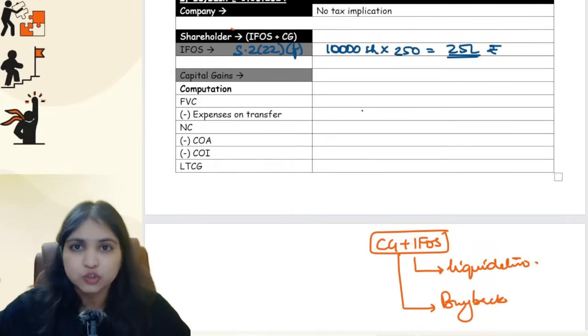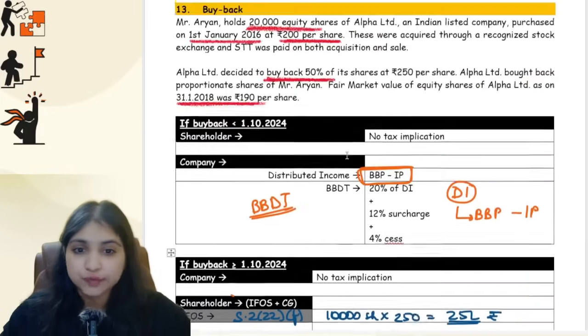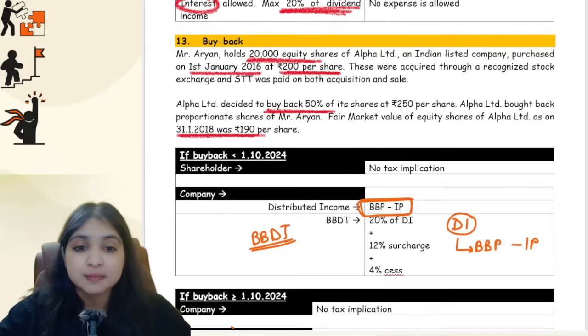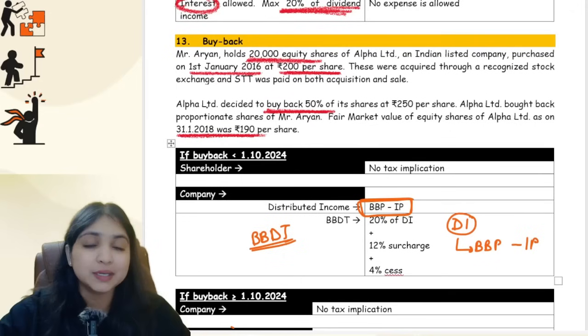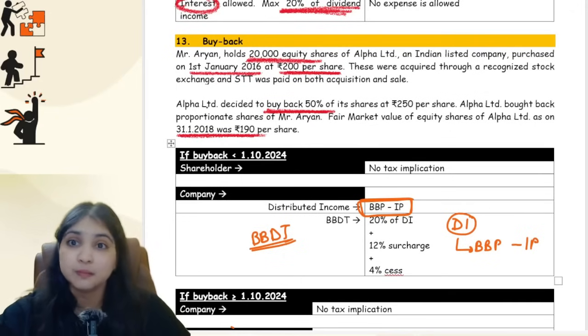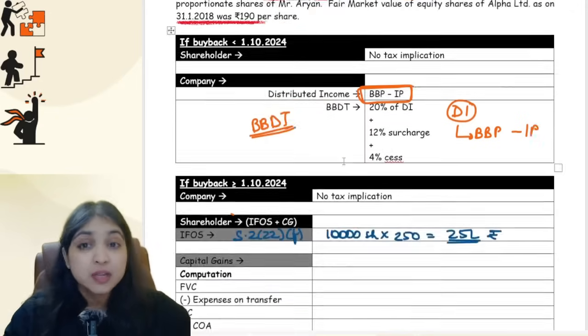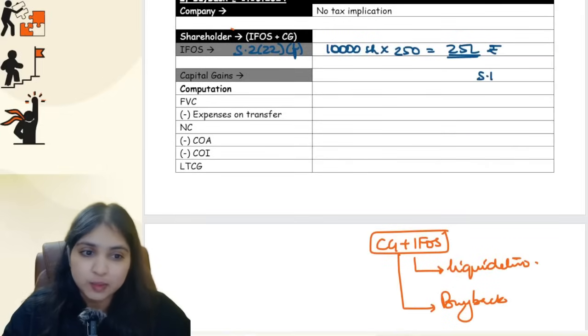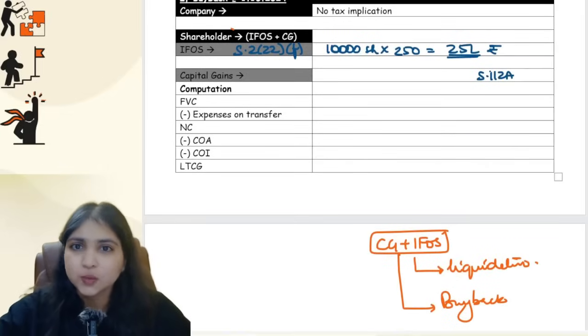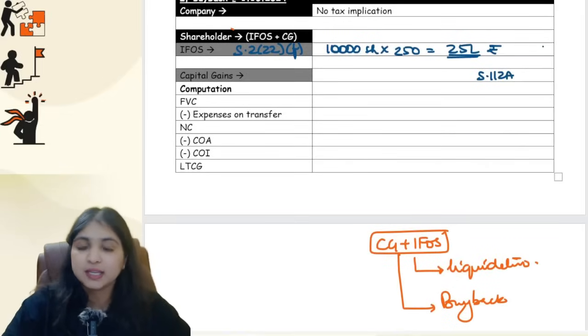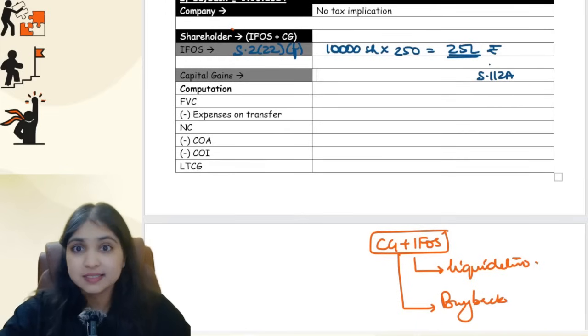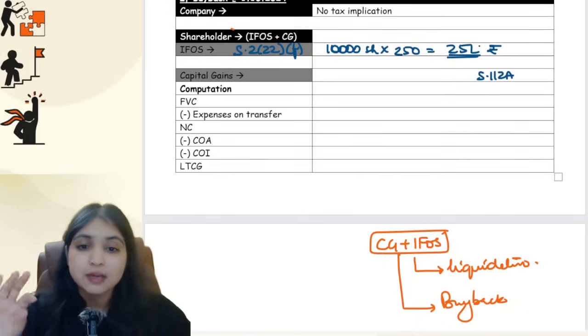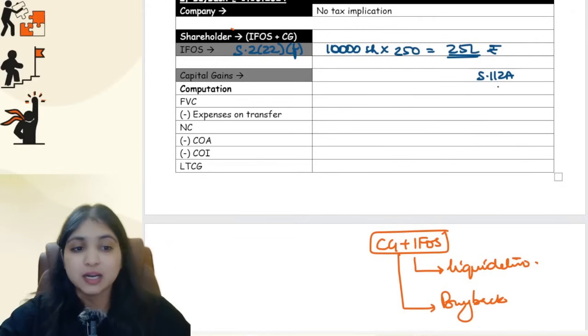Then comes capital gains. You will do the usual thinking. Capital asset transferred over here is listed shares. STT paid both at the time of purchase and transfer. Definitely the period of holding is more than 12 months over here. Long-term capital asset. STT is also paid both at the time of purchase and transfer. 112-week case, guys. 112-week case this would be. This you will be able to identify. You know the whole sequence of thinking very well. I have taught you that very nicely. We've done a good number of questions on all that. So applying that sequence of thinking, you will conclude that 112 will be applicable for us.